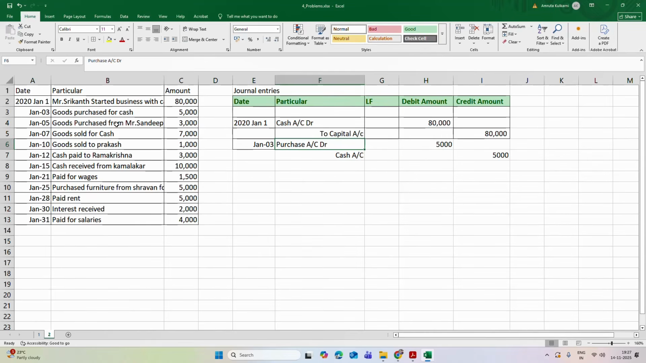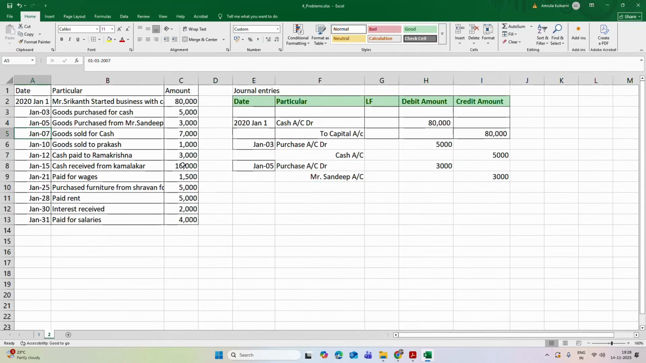Then on Jan 5, goods purchased from Mr. Sandeep for rupees 3,000. Goods purchased from Mr. Sandeep. So now which account will be debited? So again purchase account will be debited, that is for rupees 3,000, and now these goods are purchased from Mr. Sandeep. So Mr. Sandeep account is to be credited for rupees 3,000.